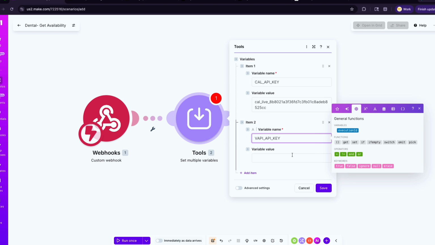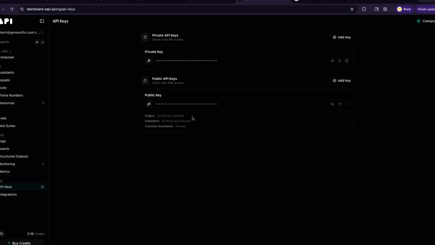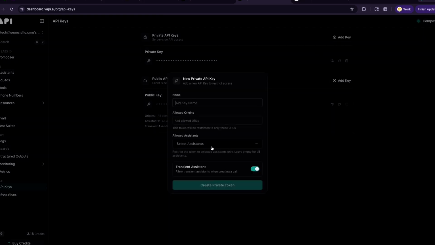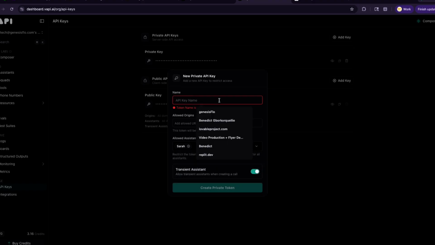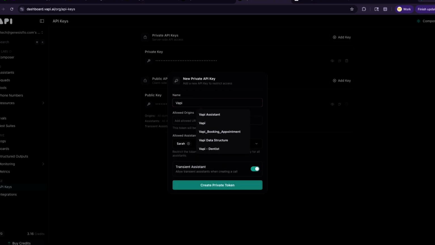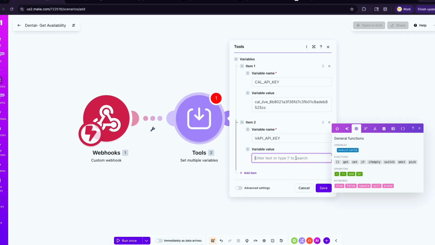Okay. Same thing. You're going to go to your Vapi dashboard, go under API keys. You will have this by default, so you can just go ahead and copy it, or you can add a new key and then select the assistant that you want to add it to. So you can go ahead, copy, and then generate the token. It will go ahead and generate that. And then you go back here and paste that key in here.